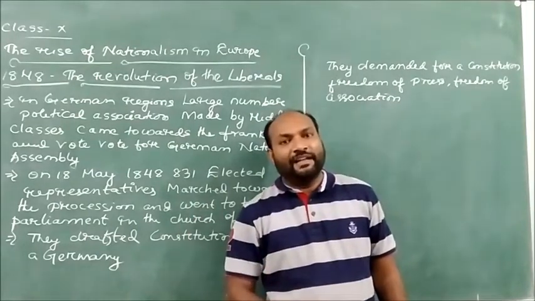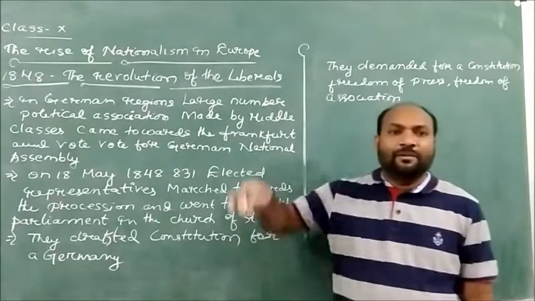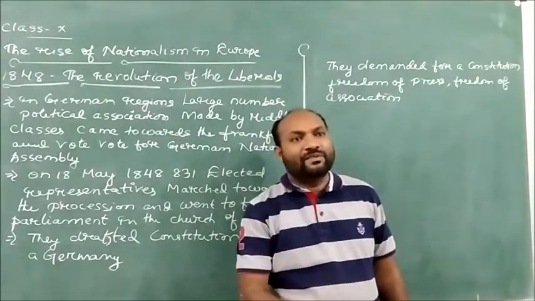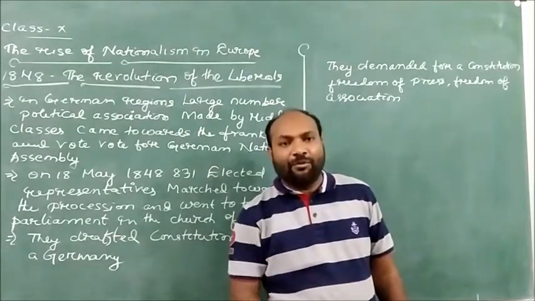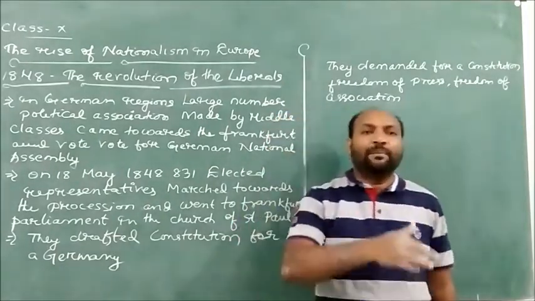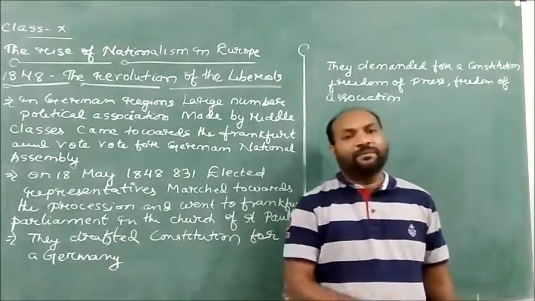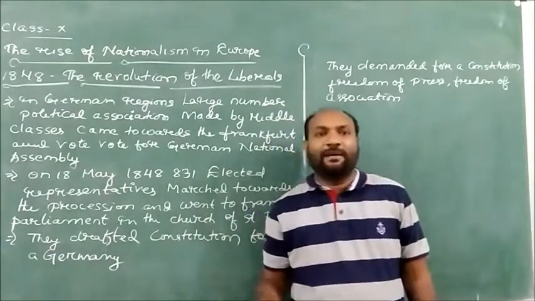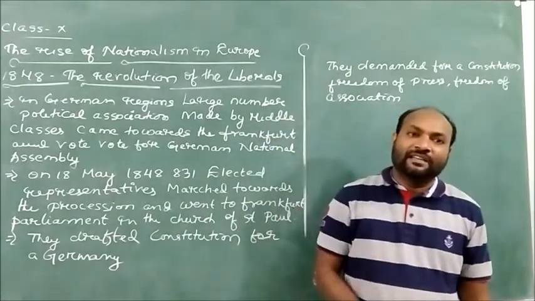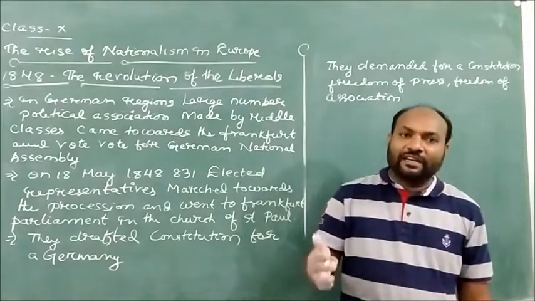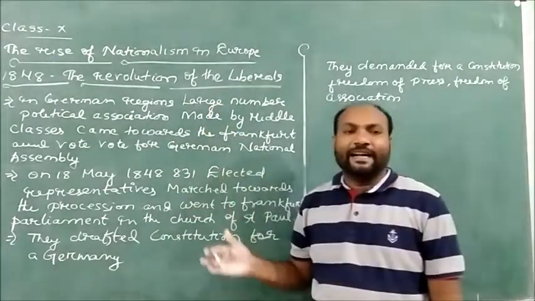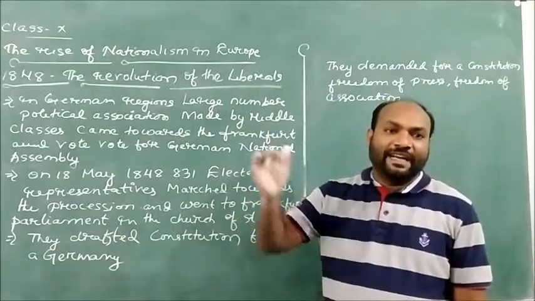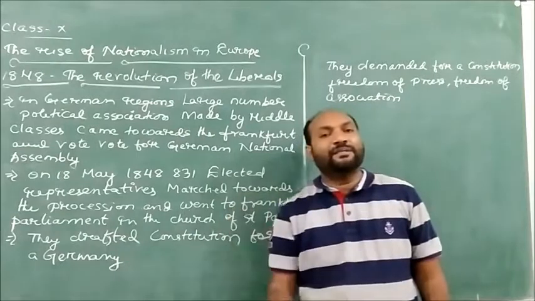He said, I don't want a constitution for the nation, rather I want to be an absolute monarch of the nation. And in order to suppress the movements of these liberal groups, he joined the other kings nearby, took the help of the feudal lords and the aristocracy, and formed associations. After forming the associations, they became much stronger, and they rejected the ideas of the liberal groups who came to Germany in 1848 to limit the powers of the monarchy.